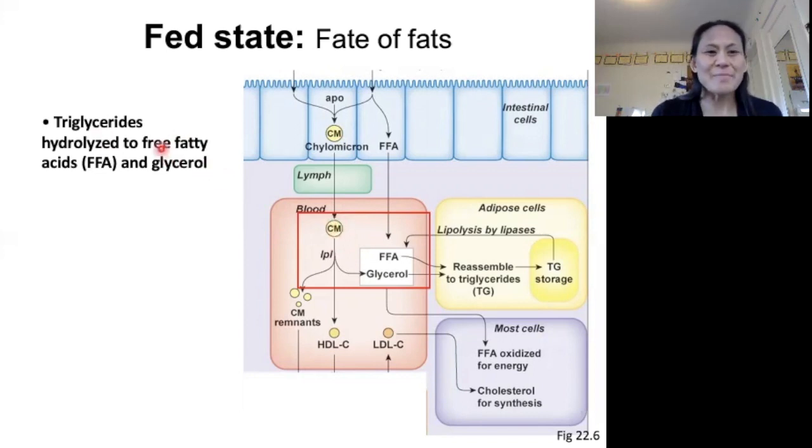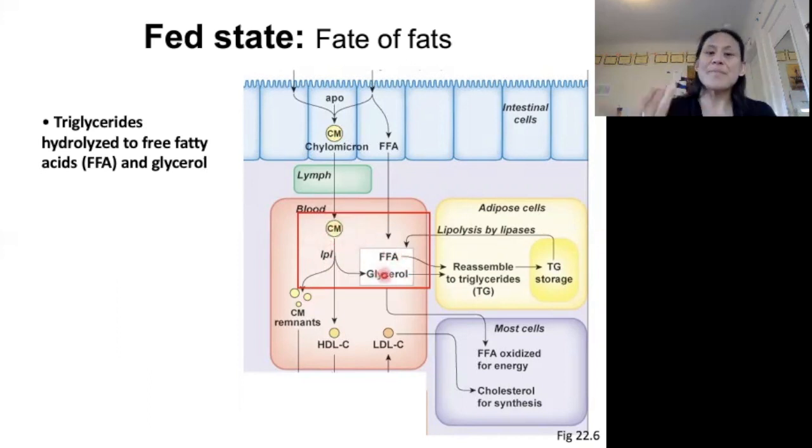So we hydrolyze them into free fatty acids and glycerol. That is done by an enzyme called lipoprotein lipase, which is on the endothelial cell wall. Okay. So we have our free fatty acids and glycerol.